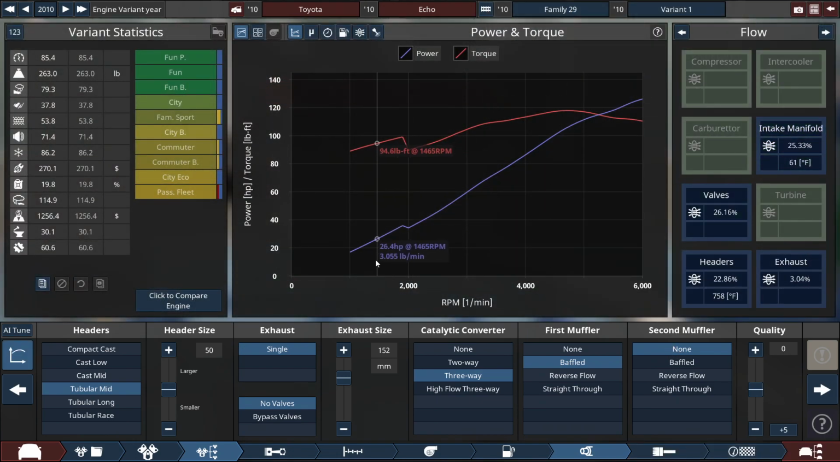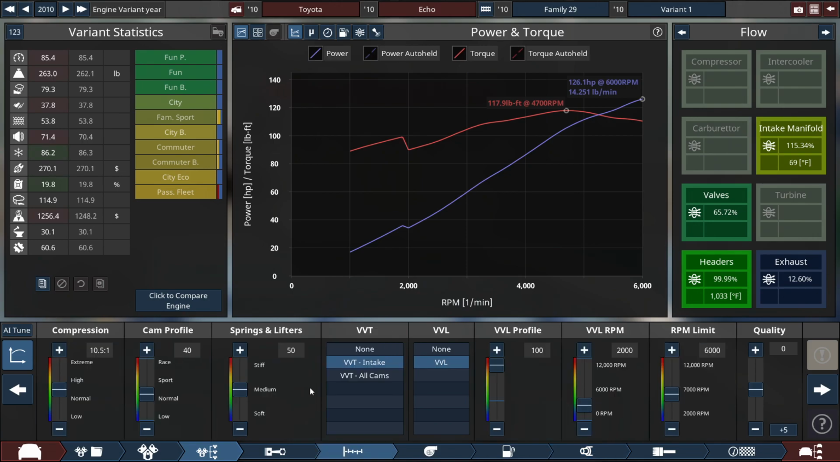And, oh no, we got an earthquake right here. We're having an earthquake. So currently, the horsepower rating is 126.1 horsepower at 6,000 RPM, and a torque rating of 117.9 pounds-feet of torque at 4,700 RPM.